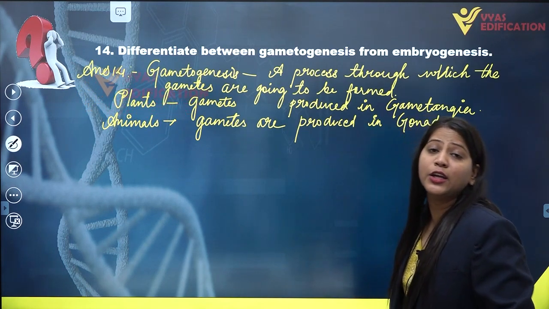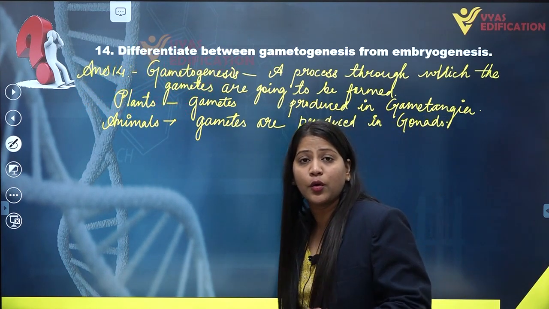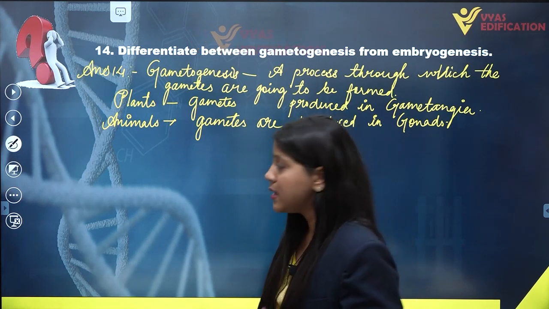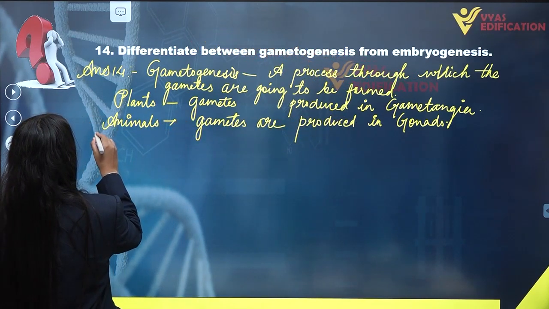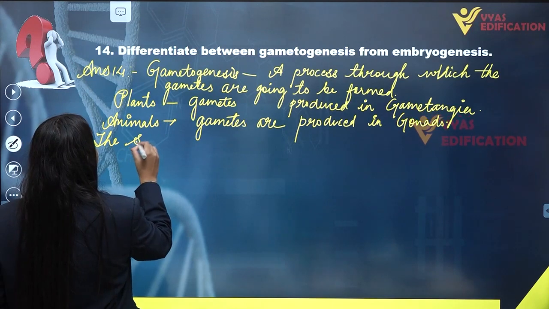The special kind of cells present in your gonads which are going to give rise to gametes are known as germ cells.